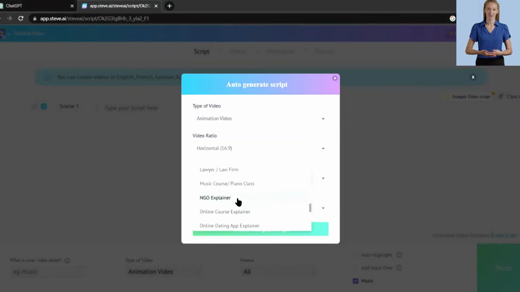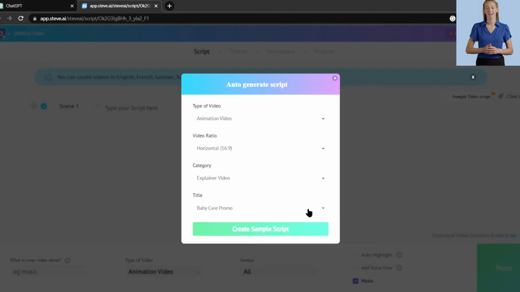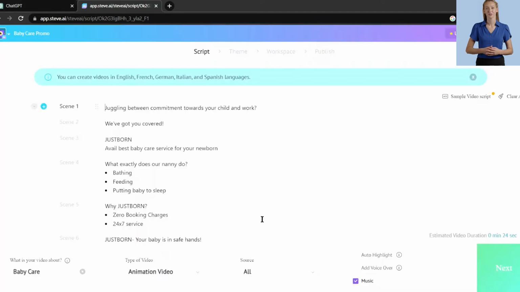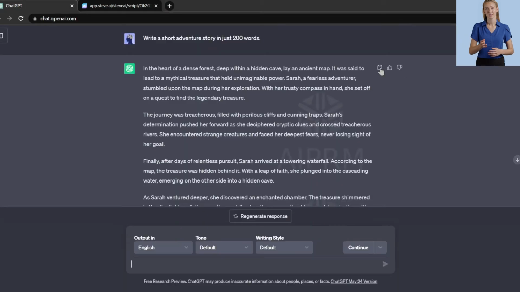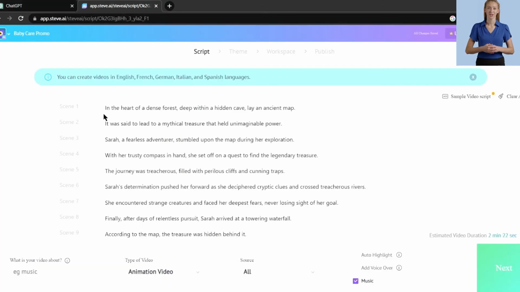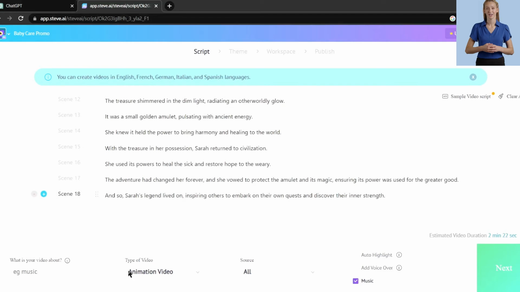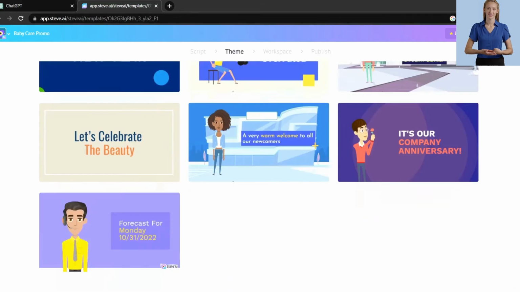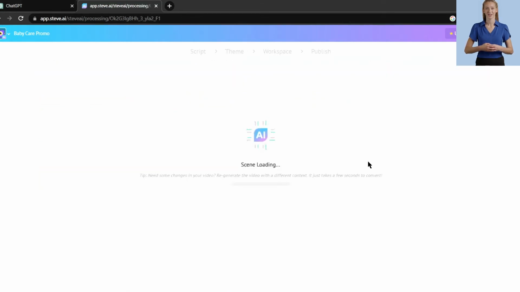For a YouTube video, always select 16:9. After that, select video category and your video title. Once you've done that, click on Create Sample Script. Steve AI will generate a sample script based on your story. But before we proceed, let's clear out their sample script. Now let's head back to ChatGPT, copy our adventure story, and paste it into Steve AI. Great. Click Next to continue.